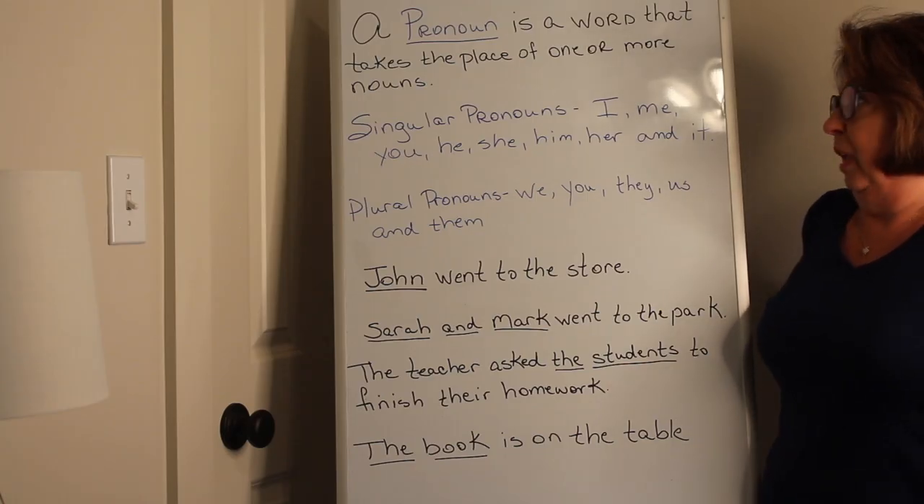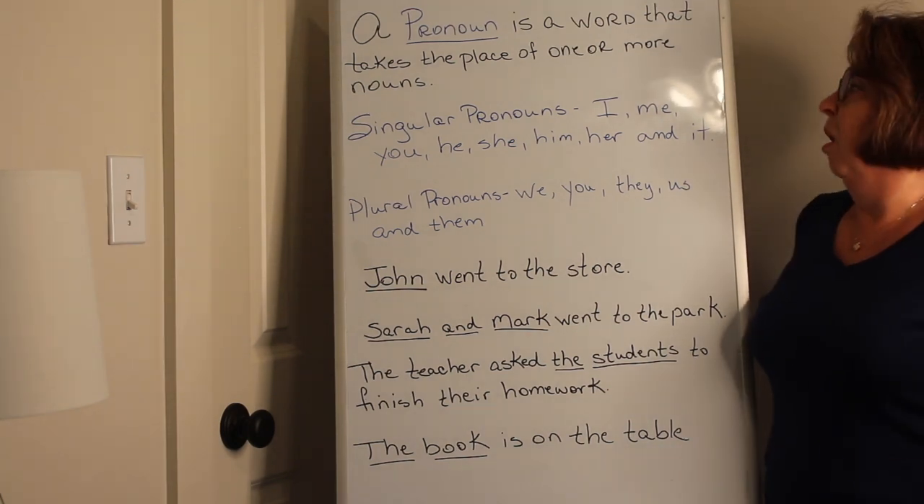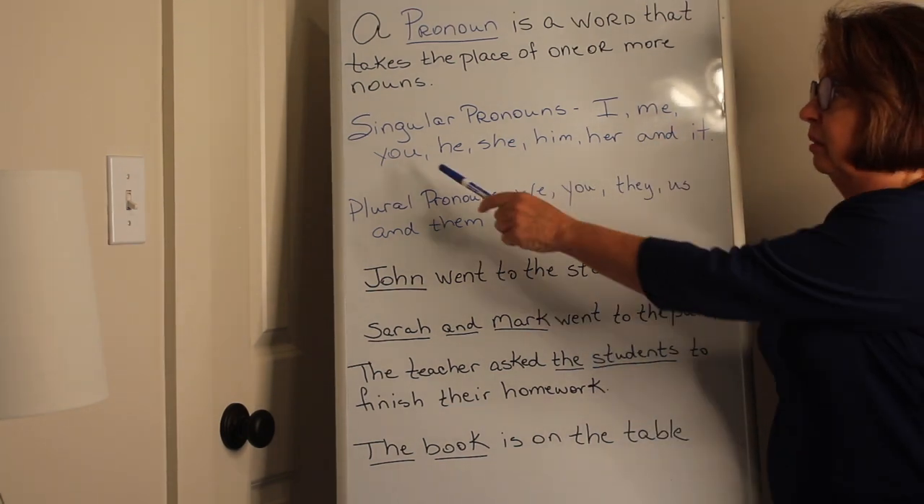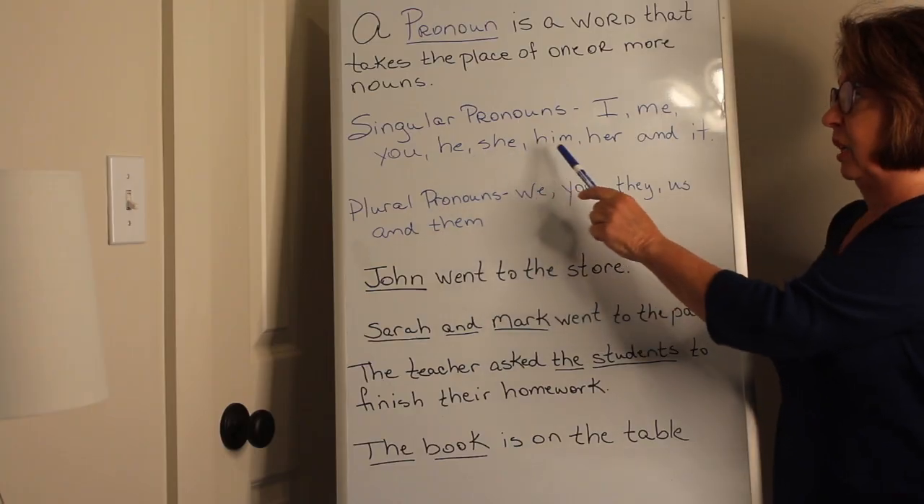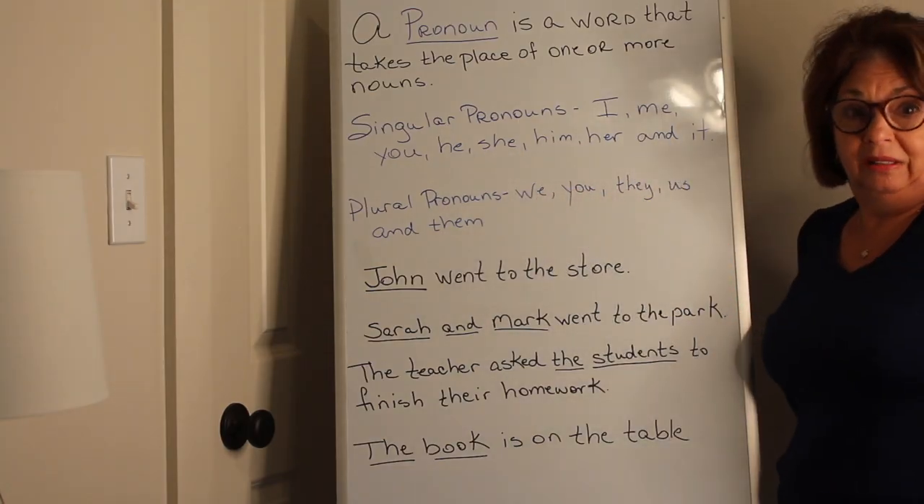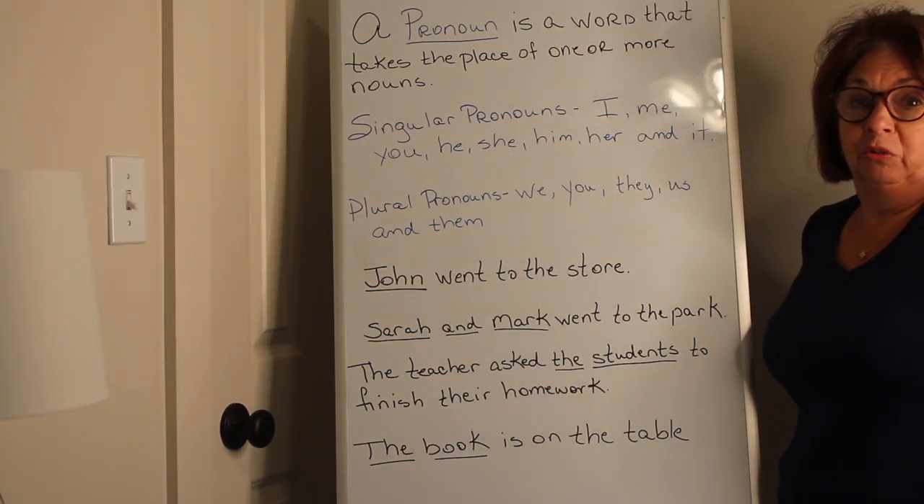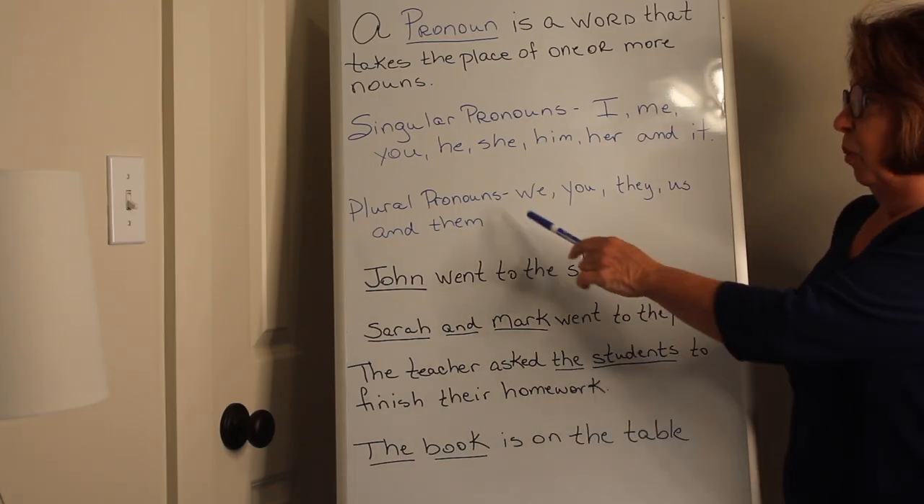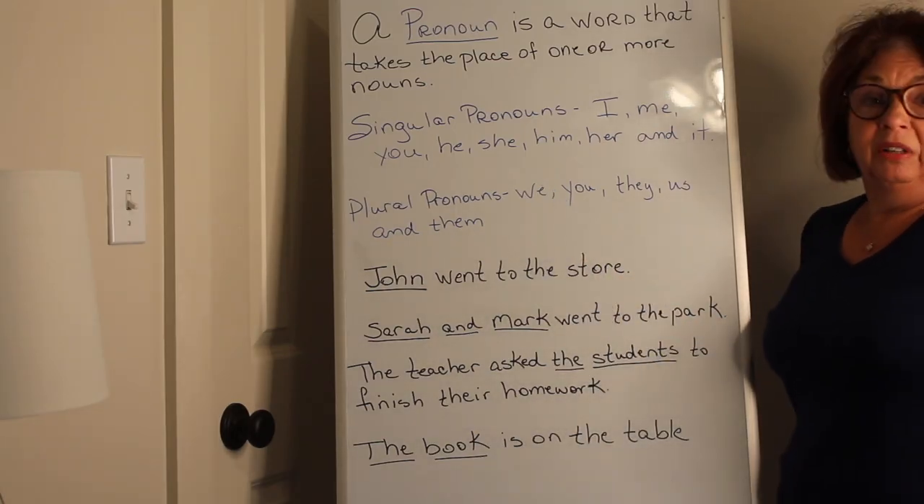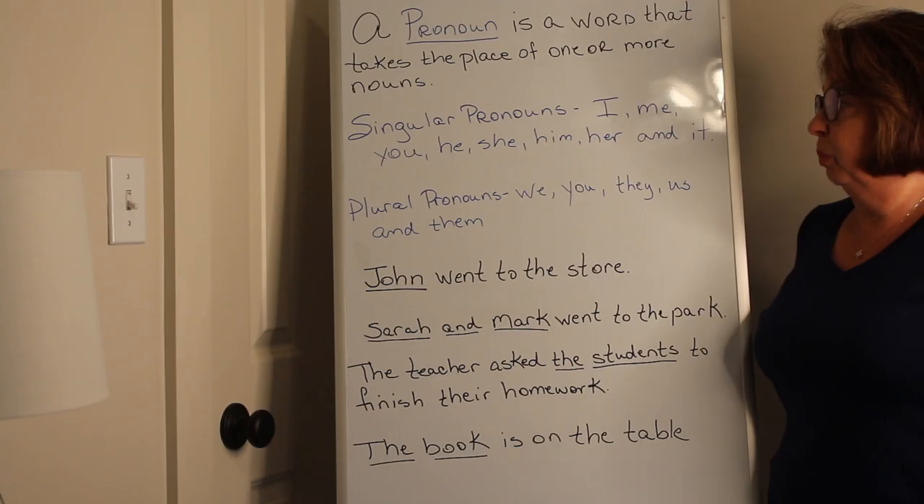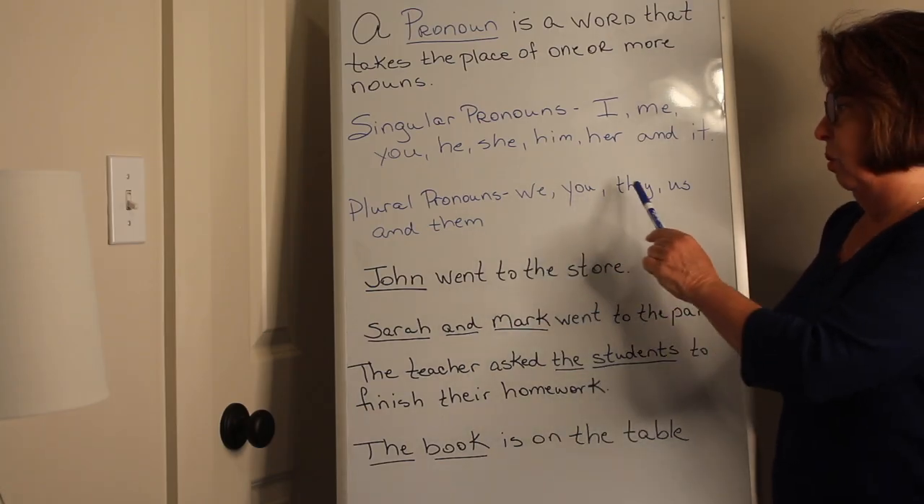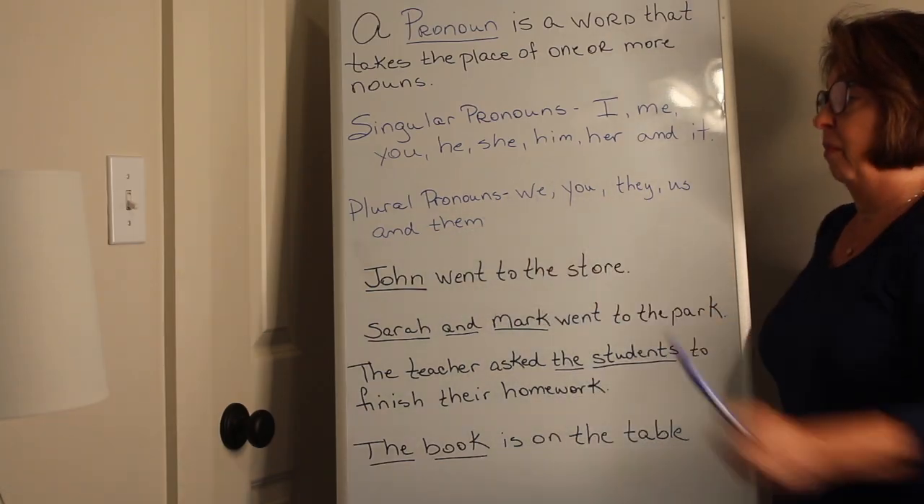The singular pronouns, which means only one, are I, me, you, he, she, him, her, and it. So we would use those pronouns whenever we were referring to something in the singular or just one person, place, or thing. A plural pronoun is something that's more than one. So those pronouns would be we, you, they, us, and them.